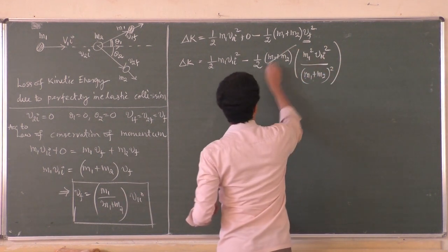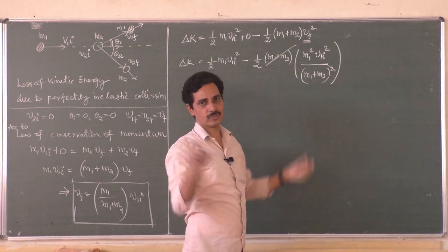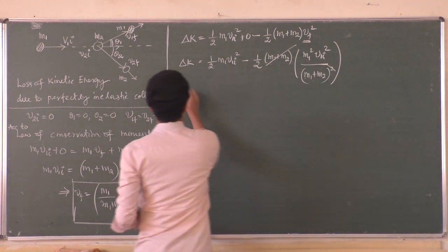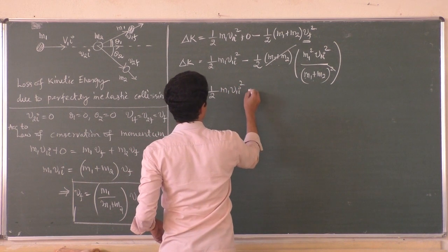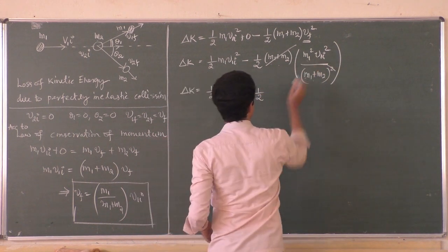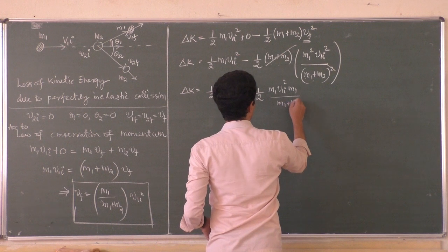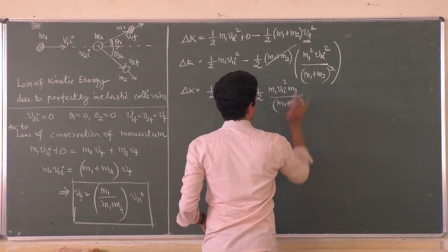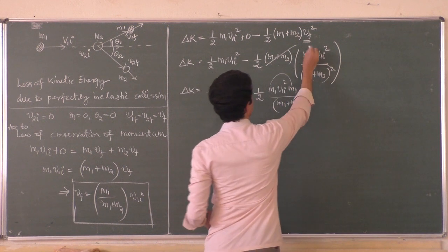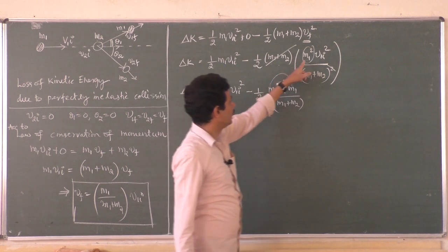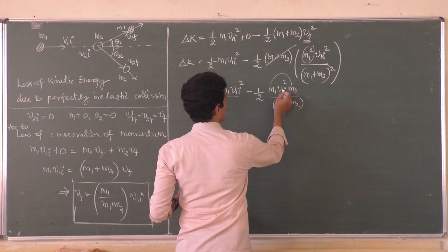Now out of these two, one (m1 plus m2) will get cancelled. It is as if x square and x by x square is 1 by x, so one x will get cancelled. So what is the loss of kinetic energy? Half m1 v1i square minus half. I will write it like this: m1 v1i square into m1 by (m1 plus m2). One (m1 plus m2) has been cancelled. So m1 into m1 gives m1 square, and v1i square as it is, because I can take m1 v1i square common.